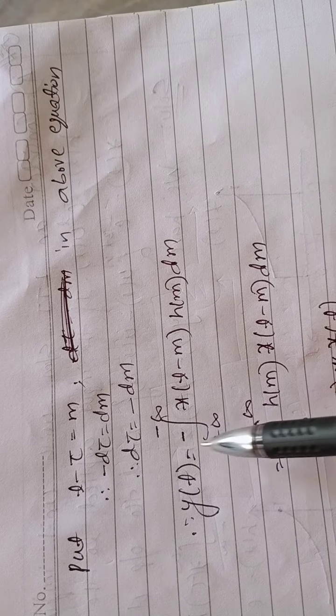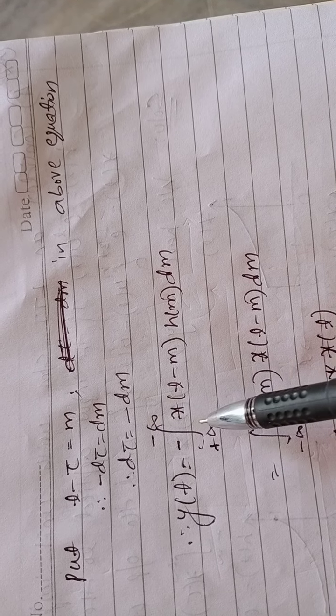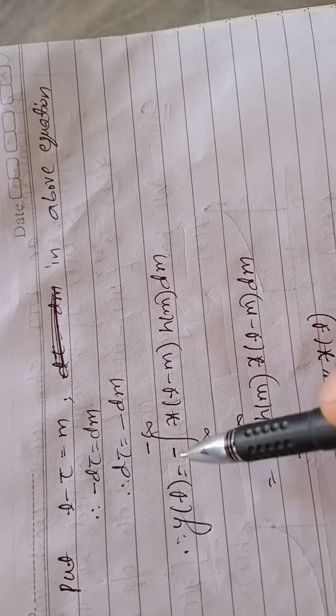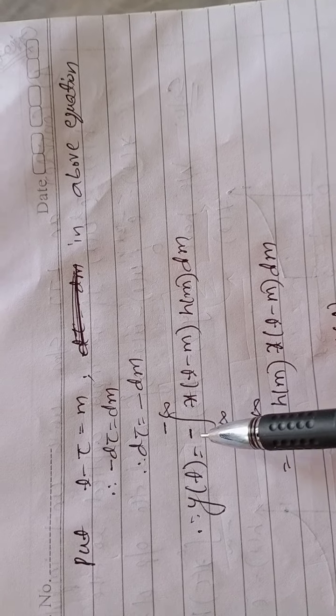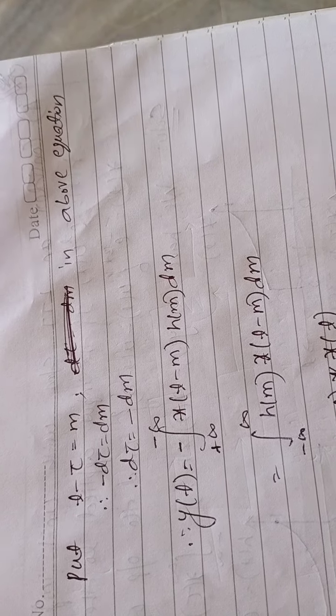So why did the minus go out? Because if you want to change the limit from plus infinity to minus infinity into minus infinity to plus infinity, a minus sign appears. So minus of minus becomes plus here. Then h of t convolution x of t. So that's why this is also proved.